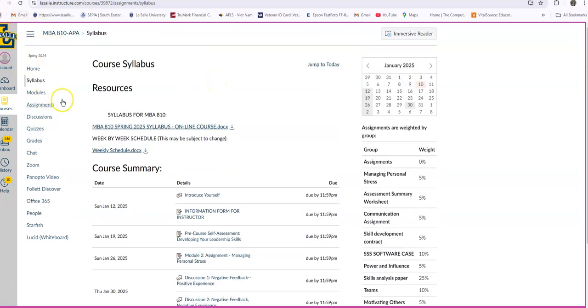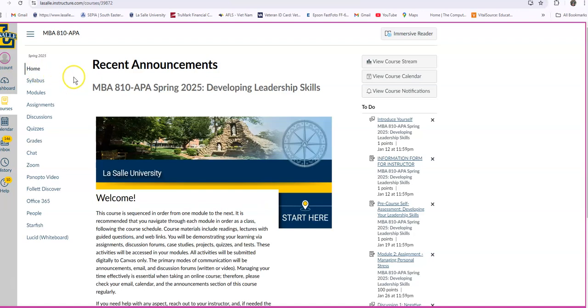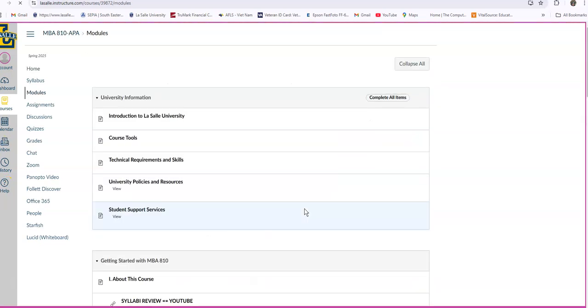And moving down there, you can see assignments. I won't click on that. Discussions, your grades. When you come into Zoom, you can do that here. Come into the Zoom. This is when you first come in. If we go back to the home, you click on the home, you click on start here, it'll take you